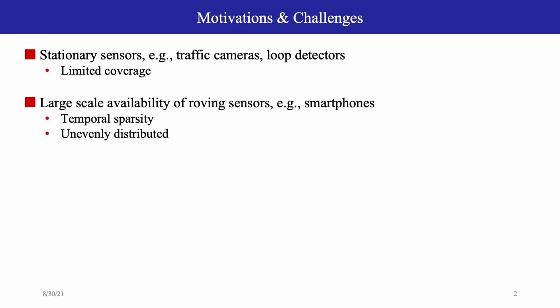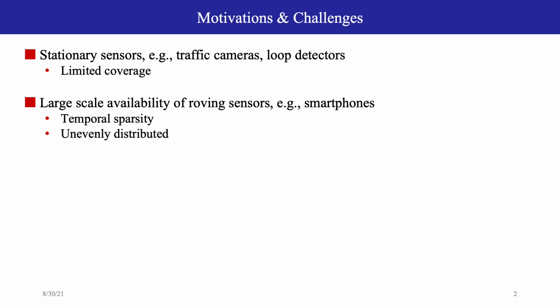Traditionally, data used for traffic prediction are collected from stationary sensors, including traffic cameras and loop detectors. But due to factors like high cost, only a limited number of these sensors have been deployed. With the development of smartphones and crowdsourcing tools, it is now possible to collect GPS data in much broader areas.